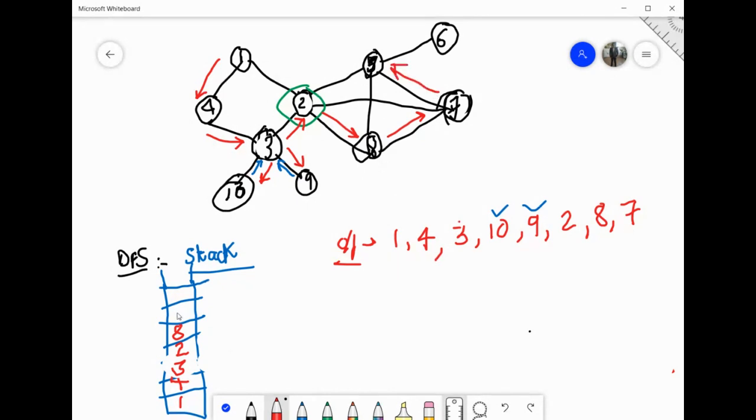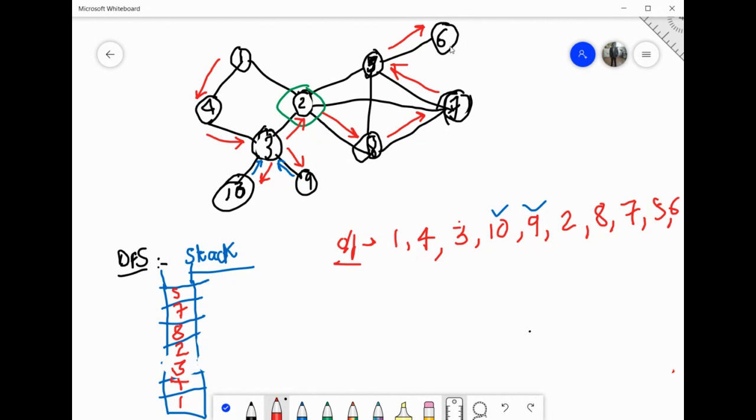So I will stop exploring 7, that is why 7 will be pushed on this stack, and I will start exploring 5. So now I'm standing at 5, right? So you have to explore one of the adjacent nodes of 5. 5 के कितने adjacent nodes है? 2 already in the output, 8 already in the output, 7 already in the output. This is the only path that is remaining, that is 6. So I will stop exploring 5. That is why I will push 5 on the stack and I will start exploring 6.